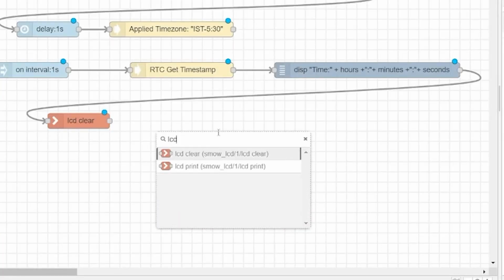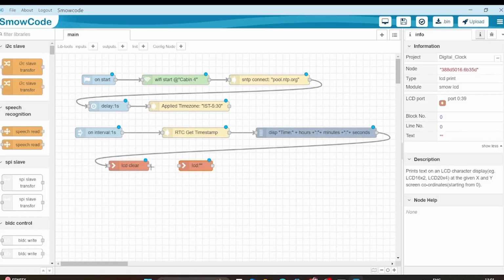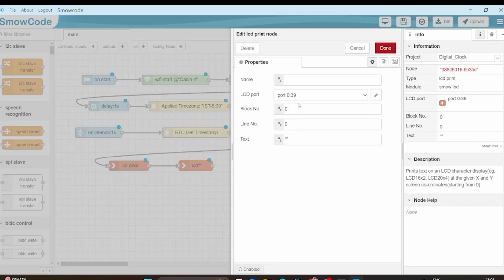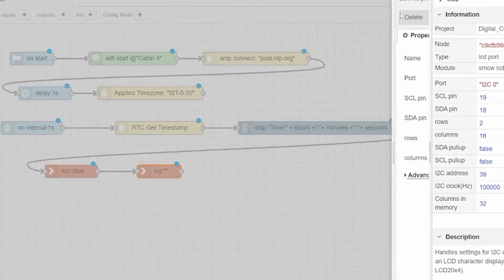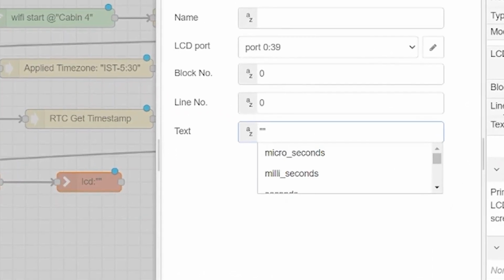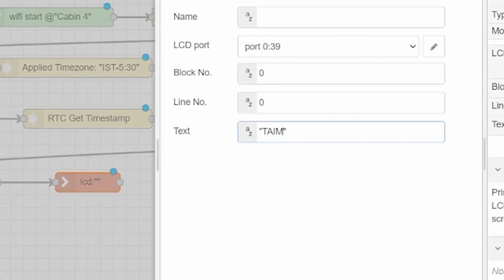Here we have to double tap on it. Then again we have to go in pencil icon. Here you can select the pin numbers. Then update it. Then the text, we will type the same text we typed on display node. After you are done, then we have to select done.